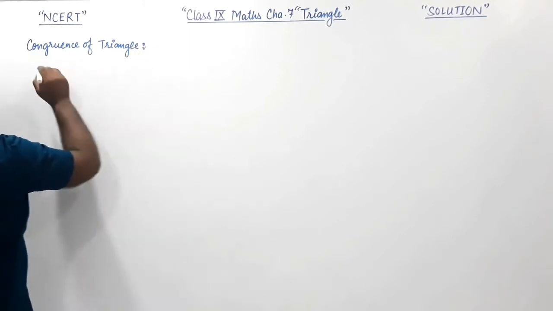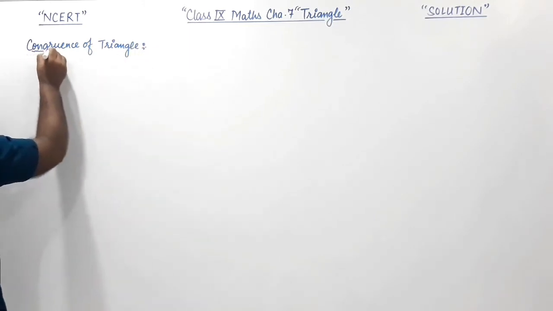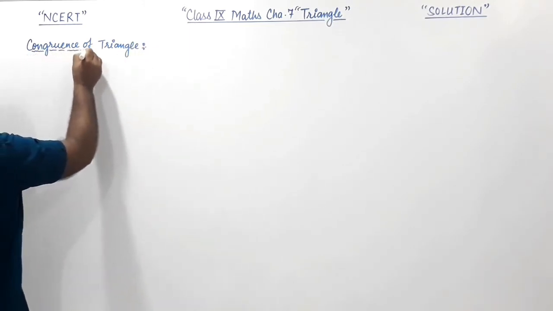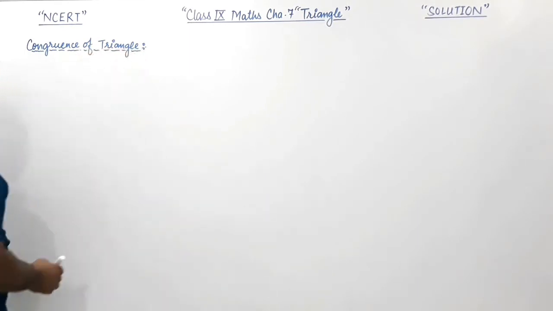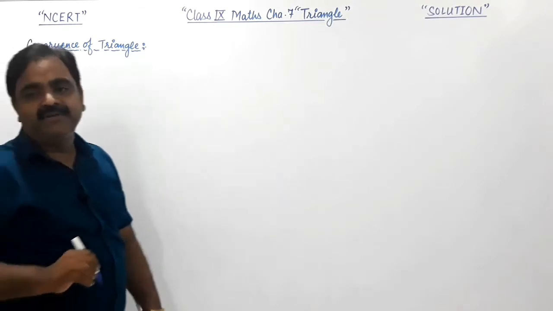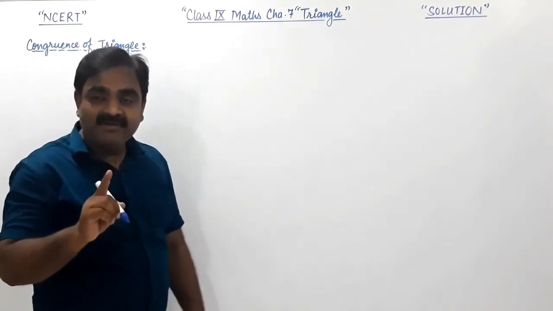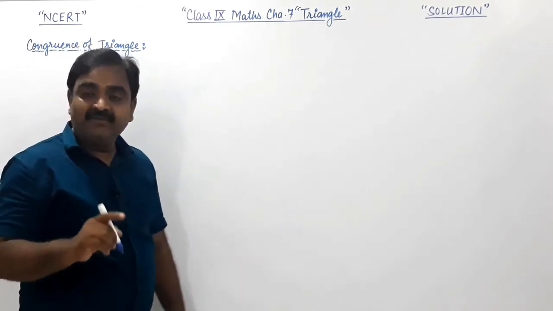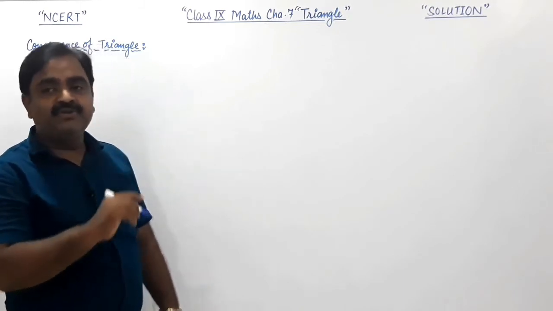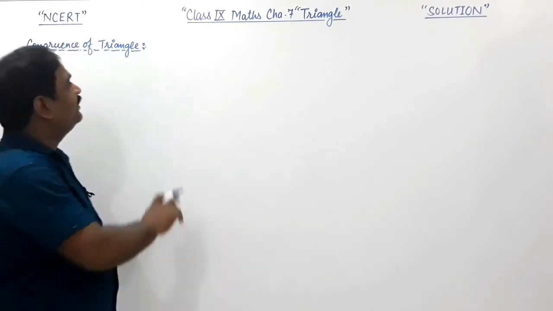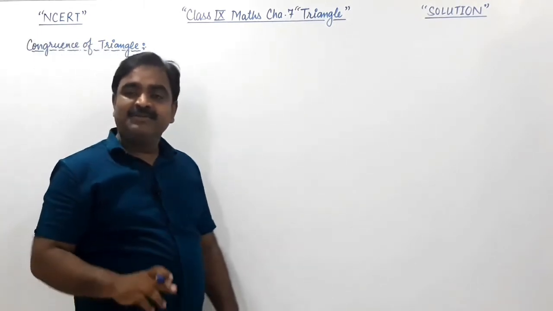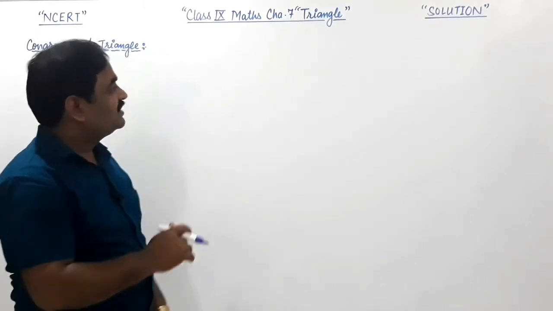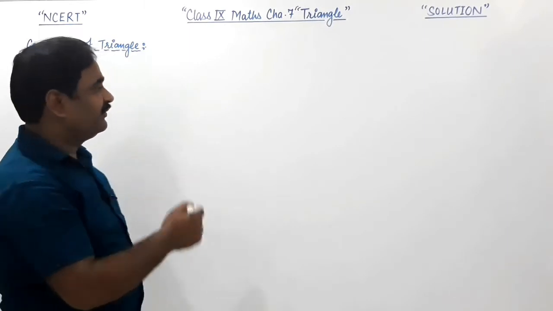Right? So to understand this congruence of triangle, first we need to know the congruent figure. Without knowing congruent figures, we cannot understand what is congruence of triangles. So let us understand the congruent figure.